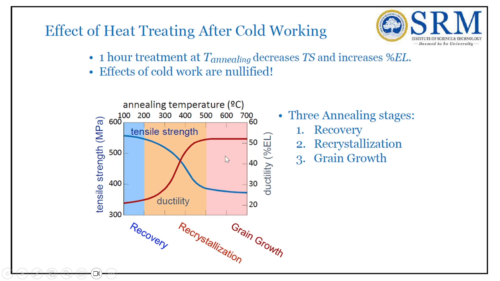Coming to 600 degrees centigrade, you can see the tensile strength drastically decreases, between 300 and 400, and the ductility also increases. At 100 degrees centigrade the ductility is very low. Now we go for annealing treatment. If the annealing temperature increases, the ductility increases and the tensile strength decreases.